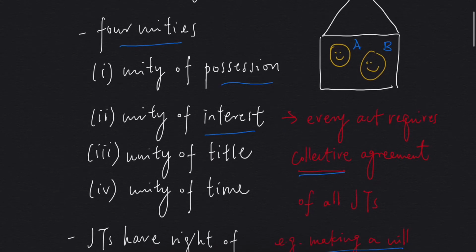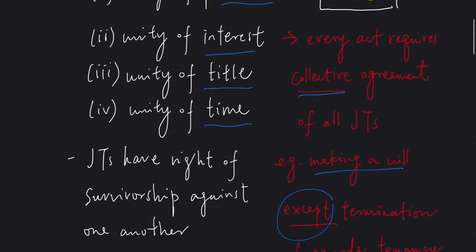We also have unity of title. This means that both A and B have title to the property. And finally, unity of time. This means that A and B have interest in the property starting from the same time and during the same period. Other than four unities, joint tenants also have the right of survivorship against one another.